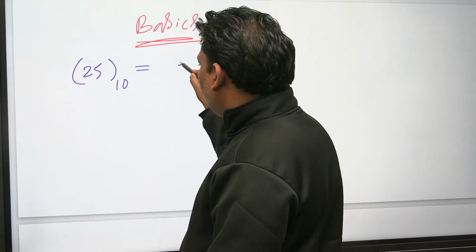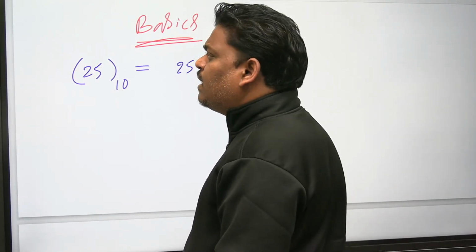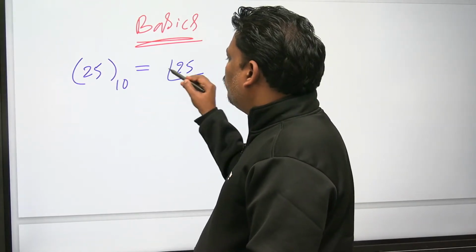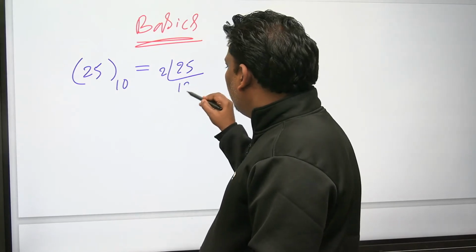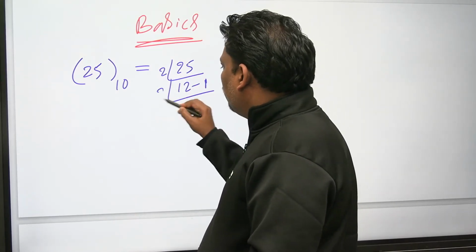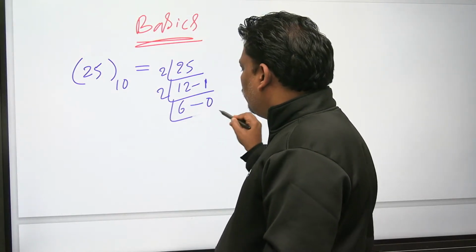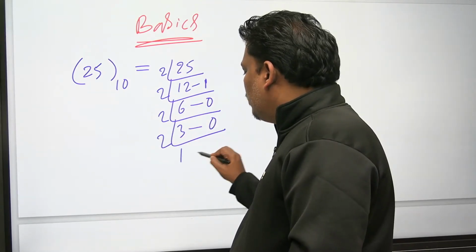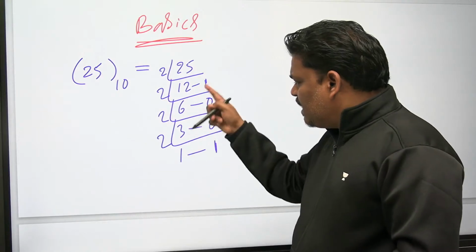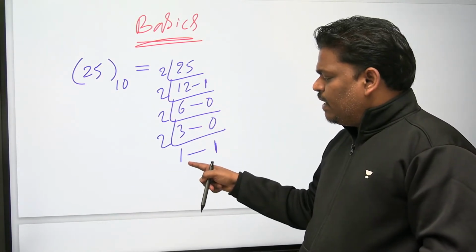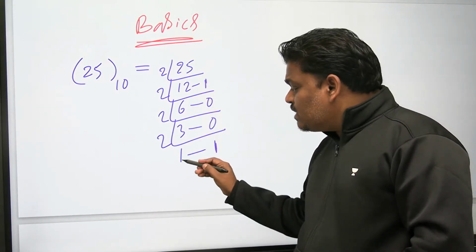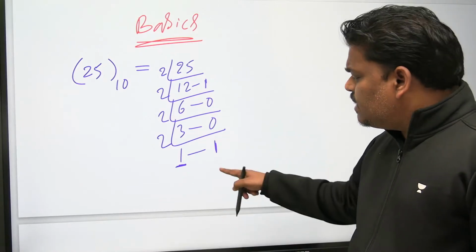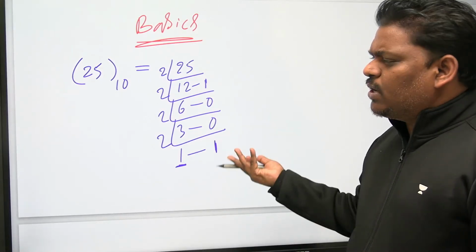Decimal to binary conversion. Decimal is base 10 and you want base 2, so divide by 2. 2 12s are 24, remainder 1. Next, 2 6s are 12, remainder 0. 2 3s are 6, remainder 0. Next, 2 1s are 2, remainder 1. Because less than 2 came, stop. Whenever less than 2 comes, which means either 1 or 0, stop it.